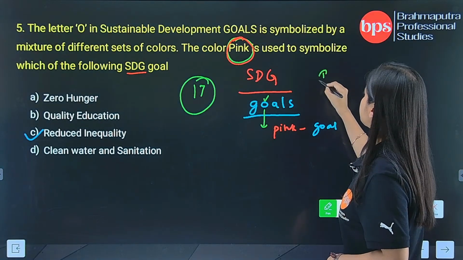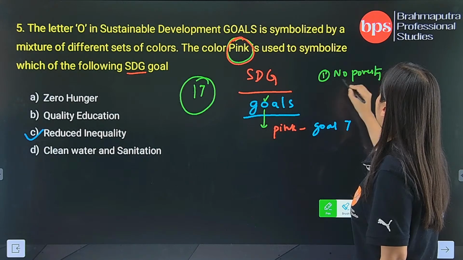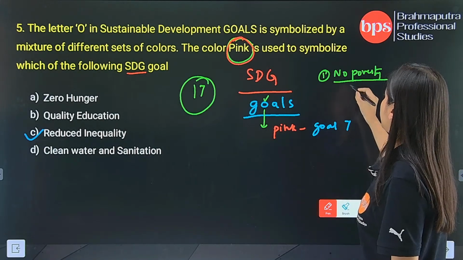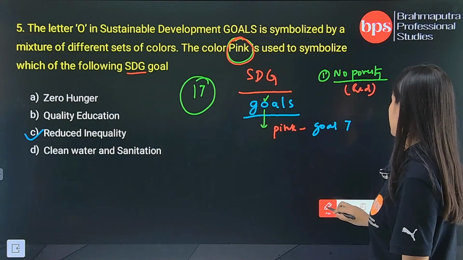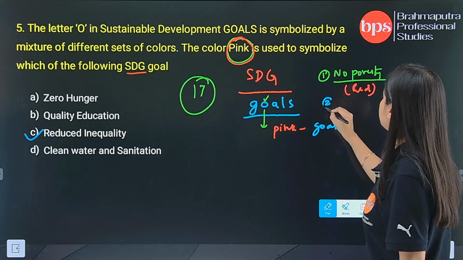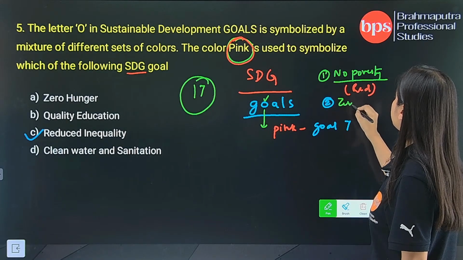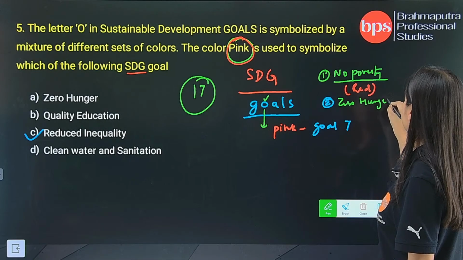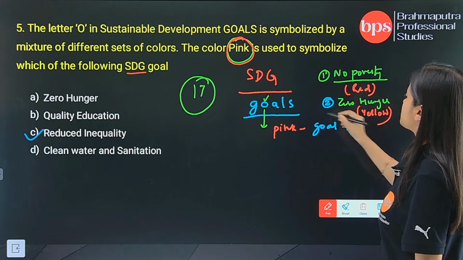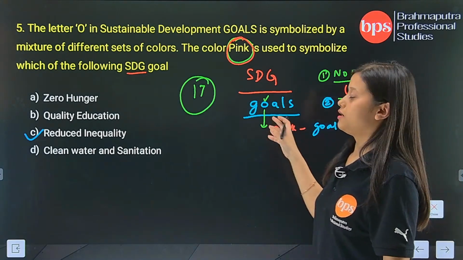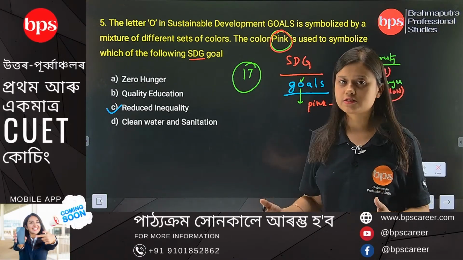Let's say goal number 1 is no poverty, represented by the color red. If goal number 2 is zero hunger, it is represented by the color yellow. Like this, all 17 SDG goals are represented by an individual color or shades of colors.